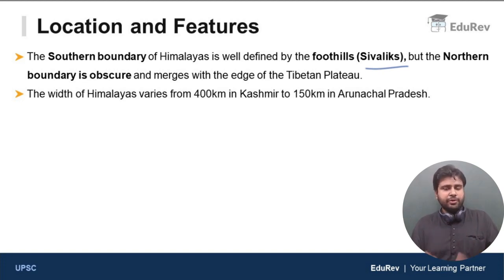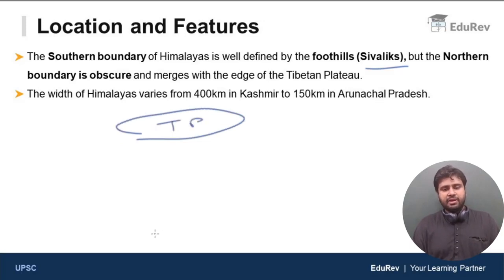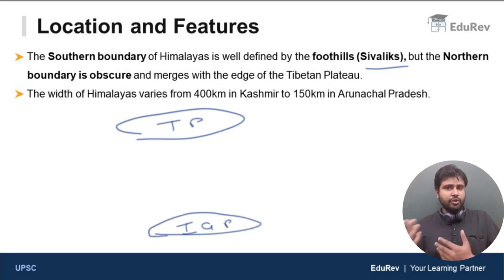So let me just make it simple for you guys. In the north, we have the Tibetan Plateau. In the south, we have the Indo-Gangetic Plain. You can call this Indo-Gangetic Plain the Great Plains of northern India also. The Indo-Gangetic Plain has been formed by the Himalayan rivers, River Ganga and its tributaries, and River Brahmaputra and its tributaries, which together have formed this vast plain stretching across northern India. We will discuss the Indo-Gangetic Plain in a separate video. Please don't worry about that.